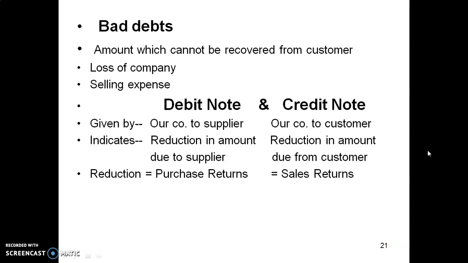Bad debts means it is the irrecoverable amount from the customer, the unrecovered amount from the customer. Customer means our credit customers, debtors. It is a loss of the company, and bad debts is a selling expense. Debit note, credit note.